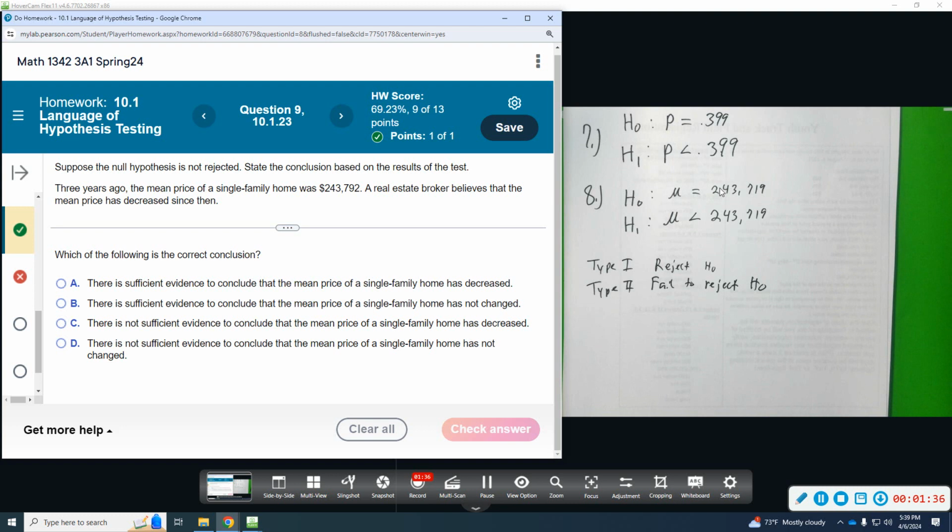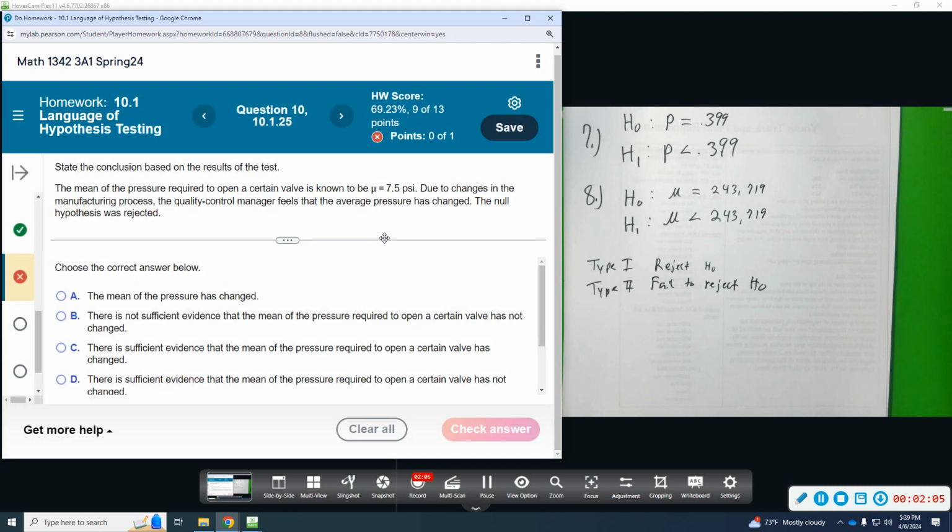If we cannot conclude that that's the case, then we have to say it's possible that there's enough evidence to say that this is true. So we say that there's not enough evidence to conclude that the mean price has decreased, so we are in favor that it's the same. And then if we look at D, not enough evidence to conclude that the price has not changed. C is the way that we conclude that statement.